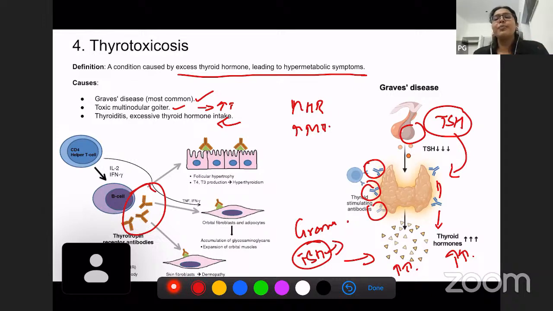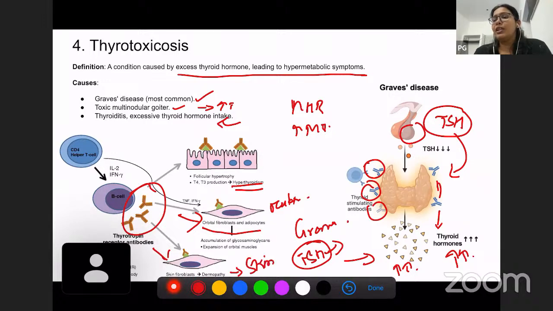First, we know hyperthyroidism occurs because of increased follicular hypertrophy. And then these antibodies also stimulate orbital fibroblasts and adipocytes, and also stimulate skin fibroblasts. This results in ocular manifestations and also skin manifestations in Graves' disease.